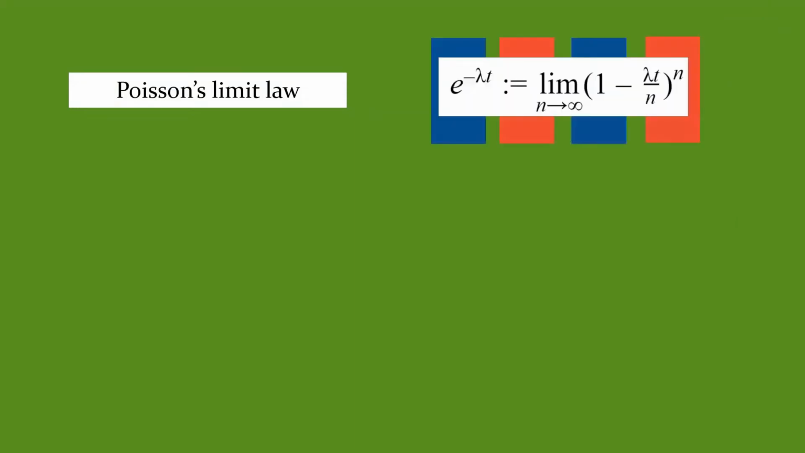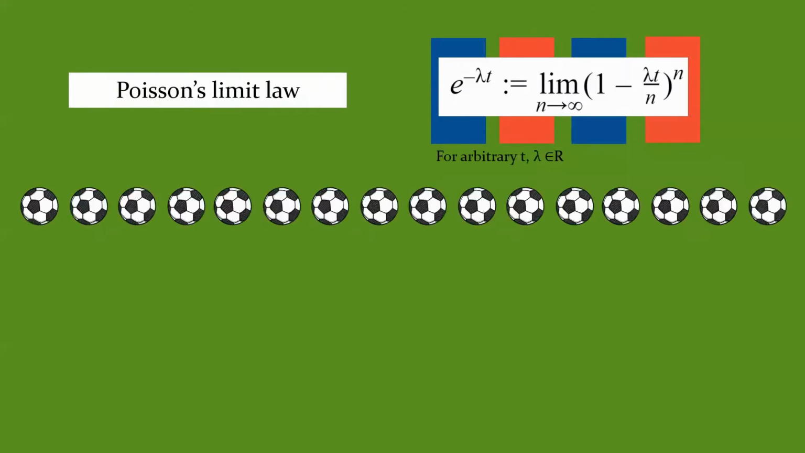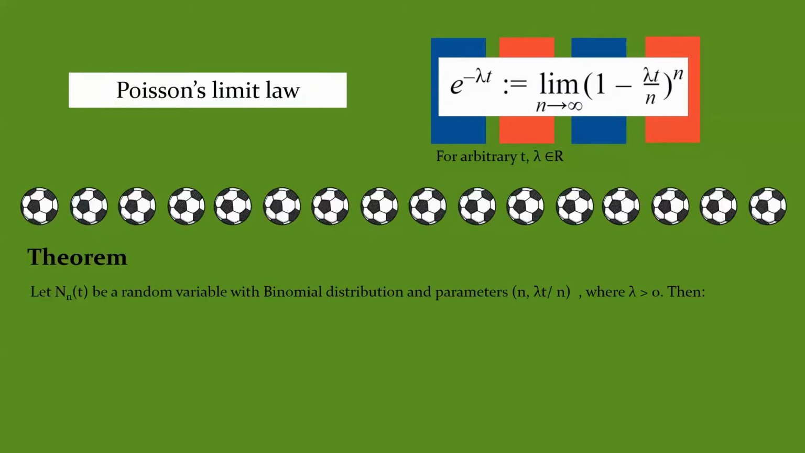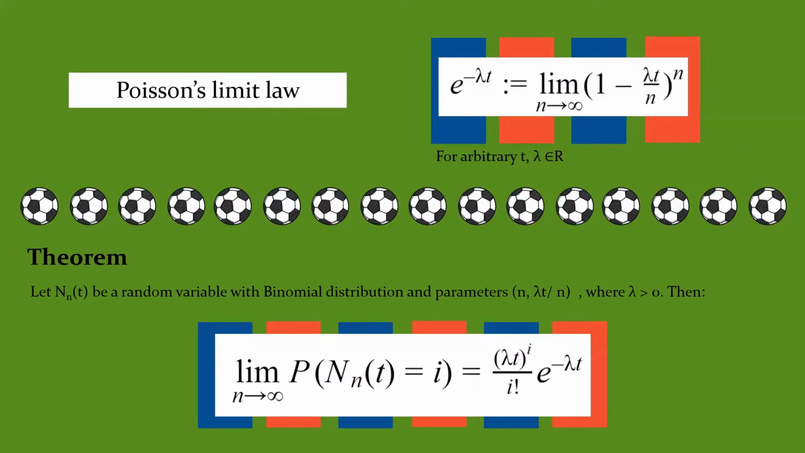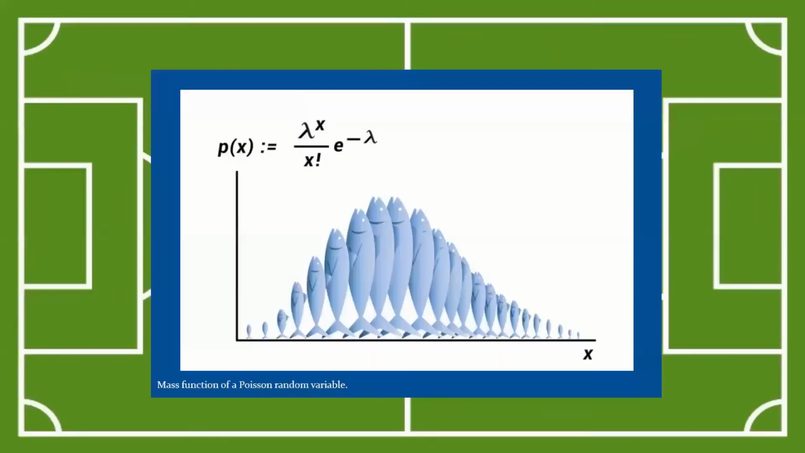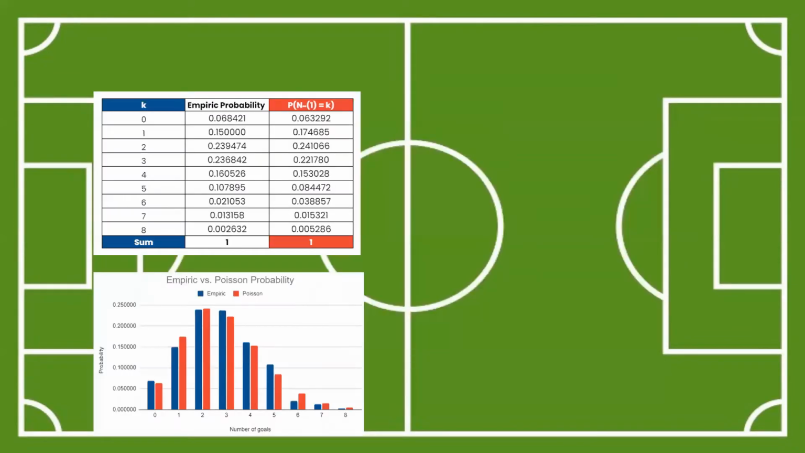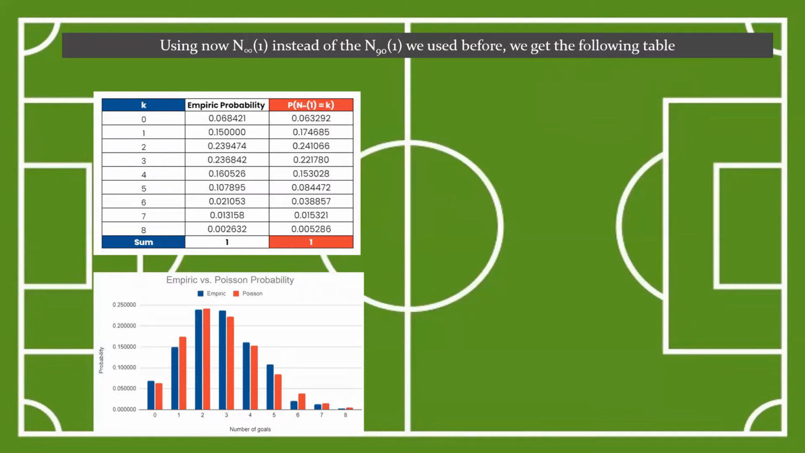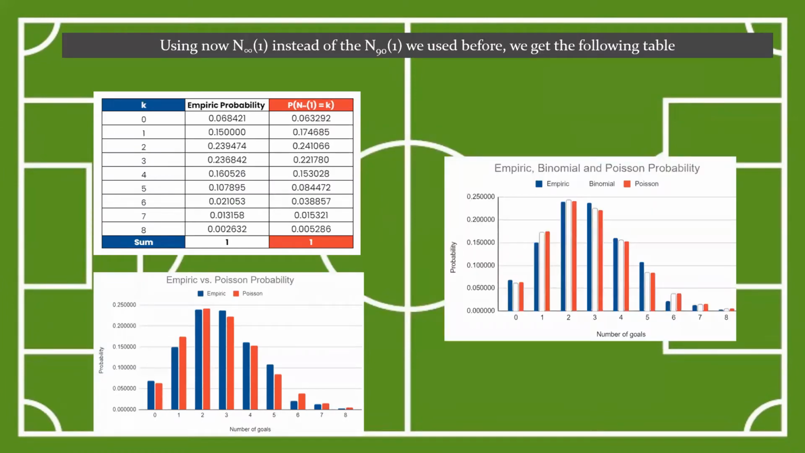Now we can define the Poisson's limit law by using the fact that the exponential function can be expressed as the limit of a binomial raised to the nth power. We will use this fact for this theorem. Now here we can see how the mass function of a Poisson random variable looks like. Using this, we get these results. And here we have a graph that compares all 3 graphs, the empiric, the binomial, and the Poisson.